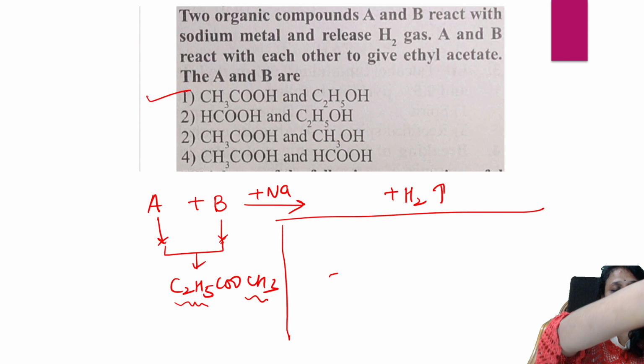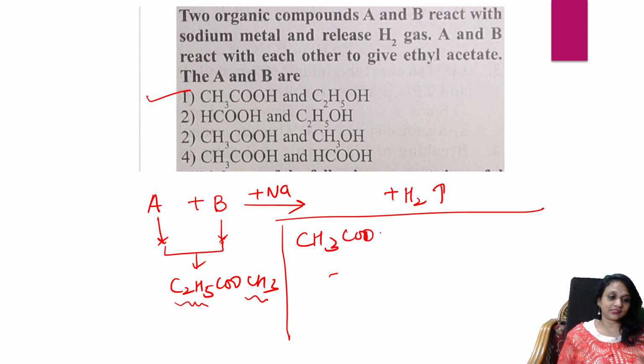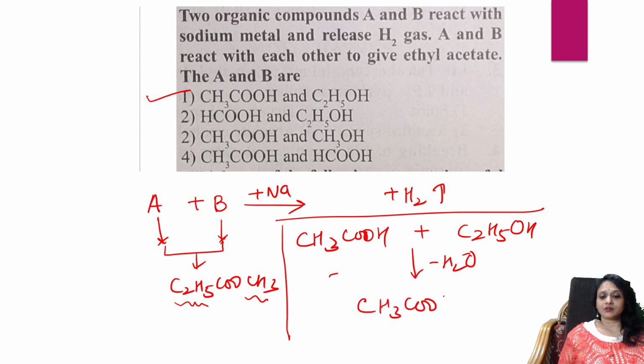Just see, students, let me arrange my camera. Okay. So basically, A compound, ethyl acetate, I'll take it as this acid. Then B compound, I'll take it as alcohol. Right. So here, remove water molecule and I get CH3COOC2H5. So that's the formula. Easy. So both of them react with sodium metal and they give hydrogen gas.